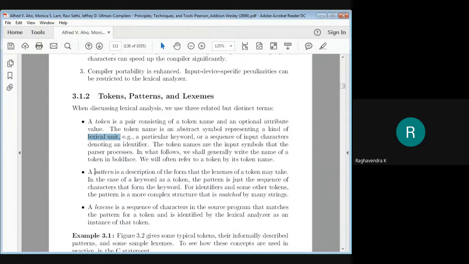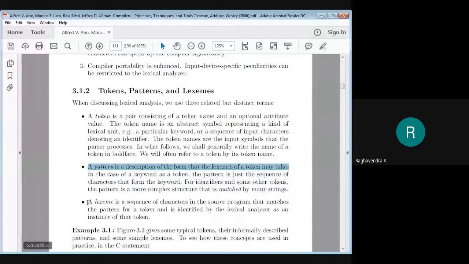Now let us look at pattern. What is a pattern? A pattern is a description of the form that the lexemes of a token may take. That may not be that clear, so I will explain it with an example. A pattern is basically a description. It describes how exactly a lexeme for a token is.